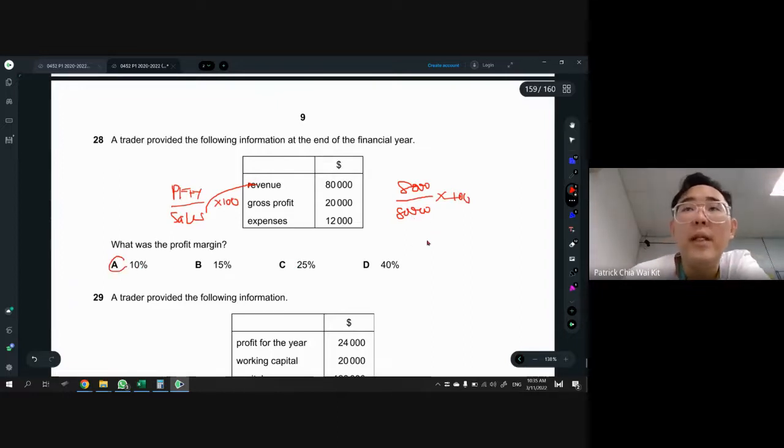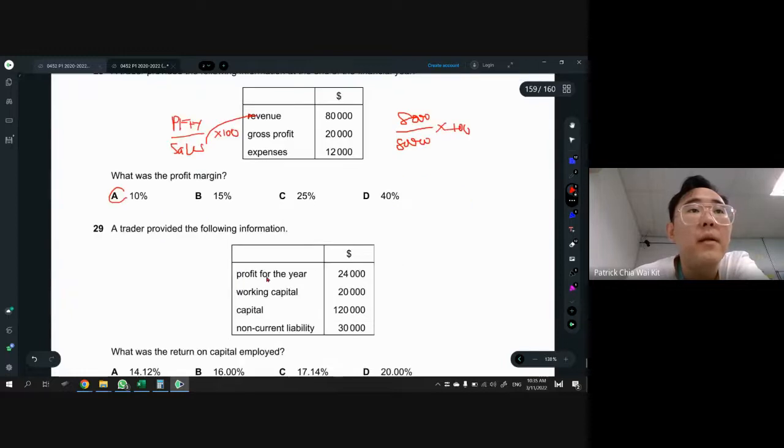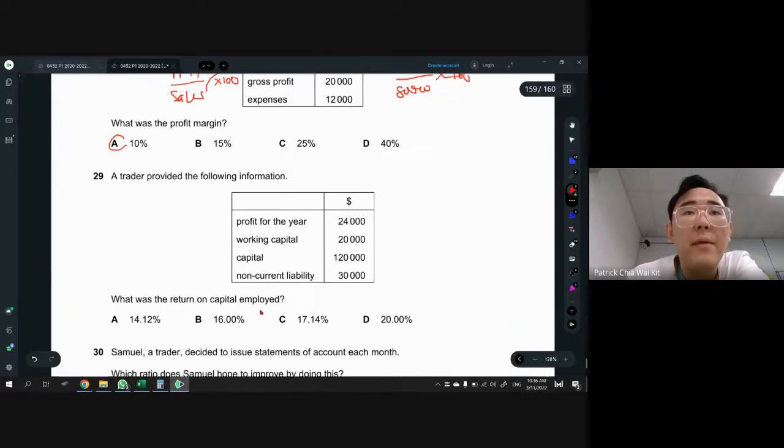Okay, 8,000 over 80,000. So that will be 10%. Okay, 29. What was the return on capital employed? So capital employed formula, okay, it will be PFTY. Since this is not LLC, so just take PFTY and you divide by capital employed and times with 100.